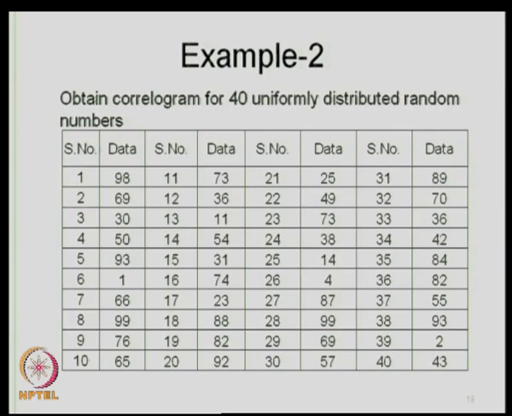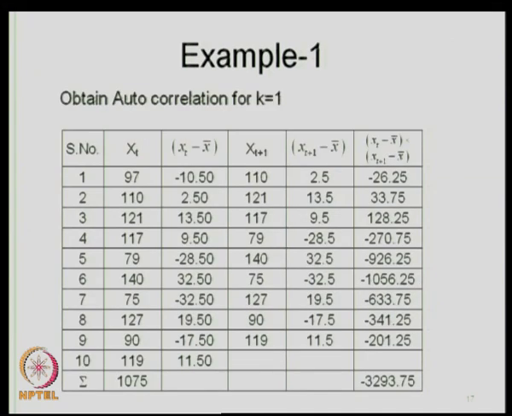All right. Now we know how to compute for various values of k. In this particular case, we computed for k is equal to 1. We also know how to do it for k is equal to 2, k is equal to 3, etcetera. You simply lag the time series by that many time units and then use the same procedure to compute the autocorrelation associated with various values of k.